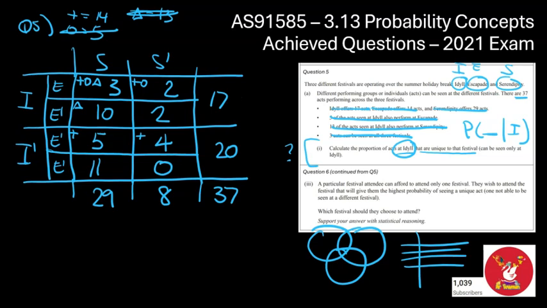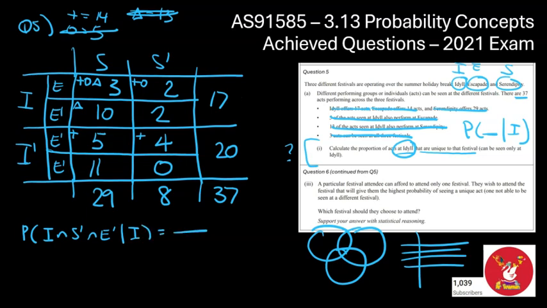So calculate the proportion of acts at the I festival were unique to that festival. So the box in the middle is basically going to be performers that are only at that festival. So doing my notation, I'm going to find, well, what's the probability of I, and so not the other one, and not E, given they were at I.